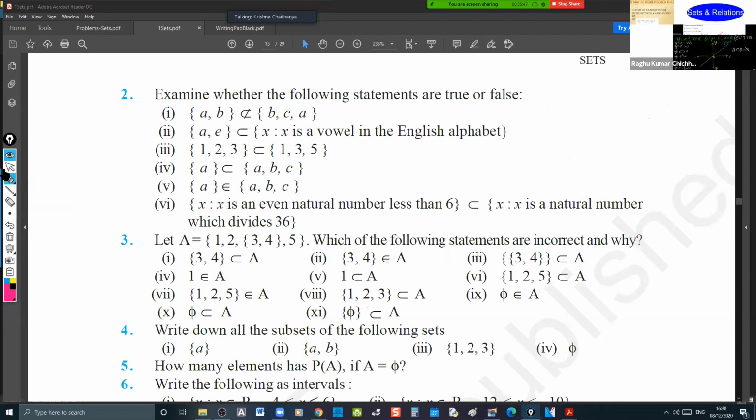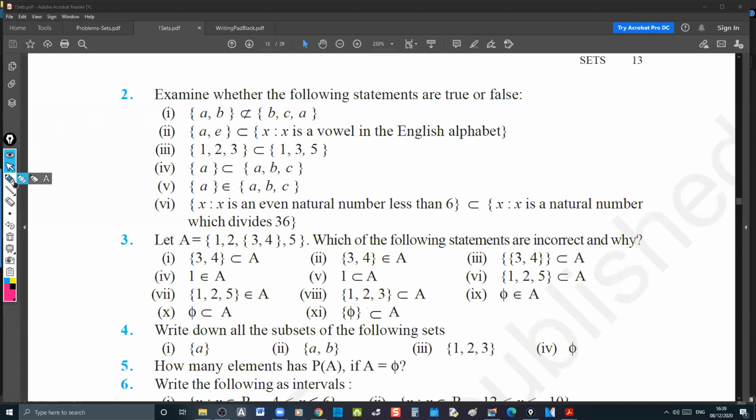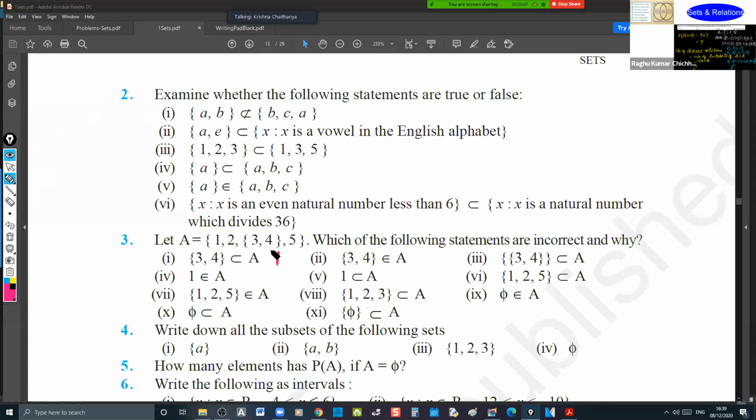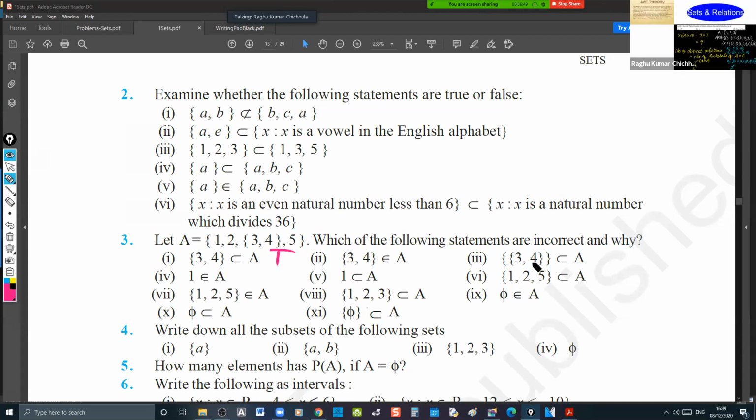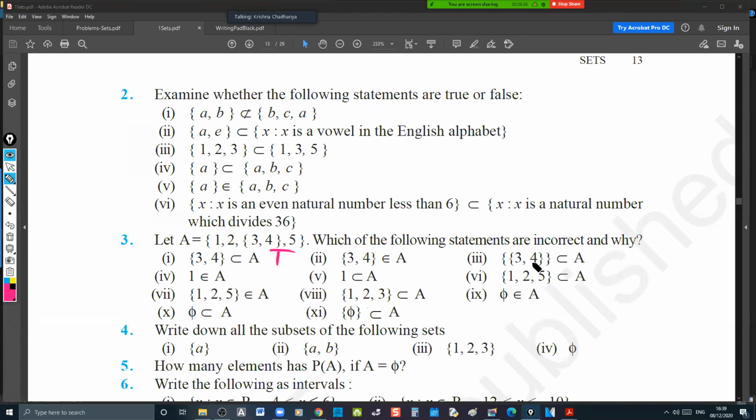Yes, sir. This is true, no? They did not say if it is true or not, but they gave the reason. What is the reason they gave? As {3, 4} belongs to A.